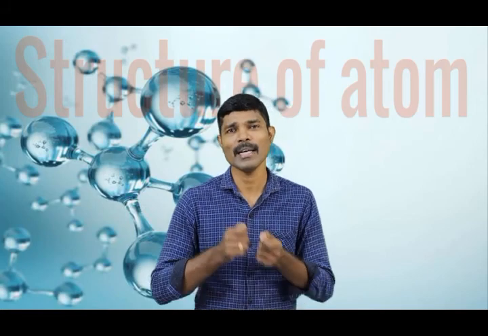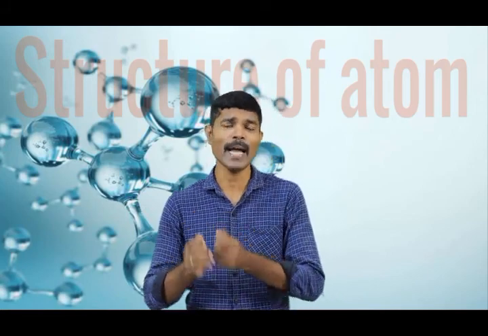And also you have seen that electrons contribute nothing to its mass. So, from the video and the explanation, I believe that you understood the subatomic particles present in an atom. And by taking all these subatomic particles, we try to give a structure to an atom.